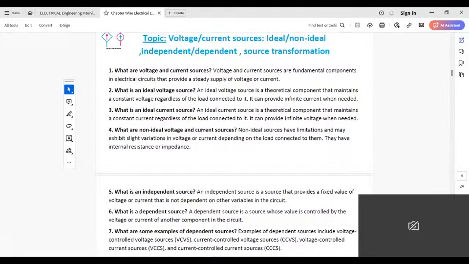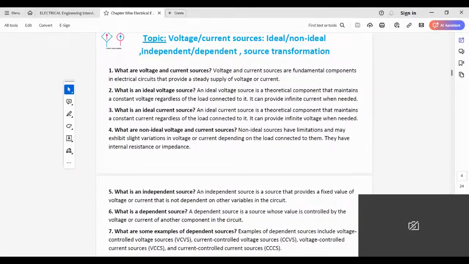Voltage and current sources are fundamental components in electrical circuits that provide a steady supply of voltage or current. What is an ideal voltage source? The ideal voltage source is a theoretical component that maintains a constant voltage regardless of the load connected to it. It can provide infinite current when needed.